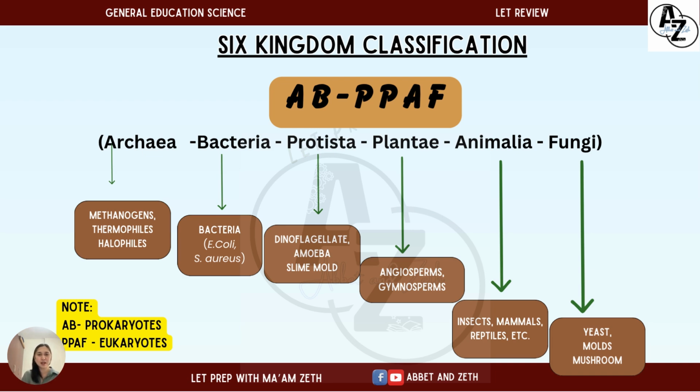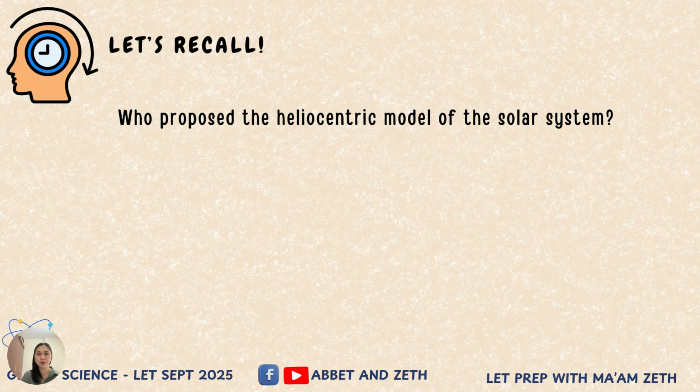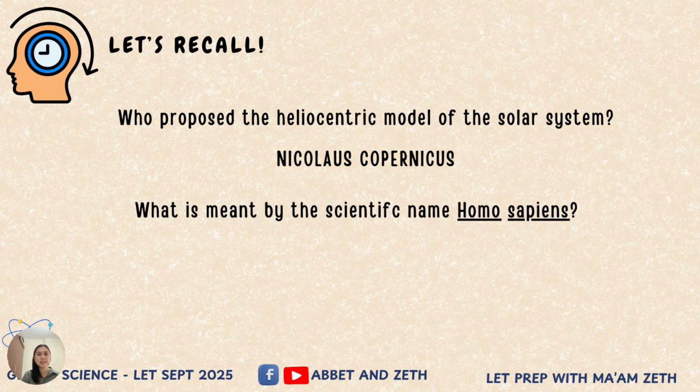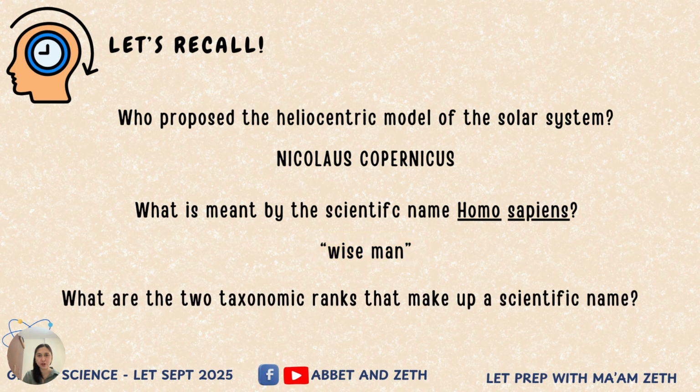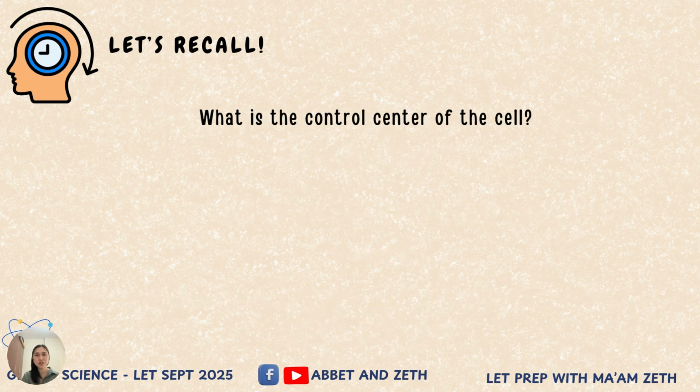So masyado na bang na information overload? So let's try to have an active recall, a quick recall on what we have discussed so far. Who proposed the heliocentric model of the solar system? Heliocop. So that would be Nicolaus Copernicus. Next, what is meant by the scientific name Homo sapiens? That is wise man. You are right. Next question. What are the two taxonomic ranks that make up a scientific name? That would be genus and species.